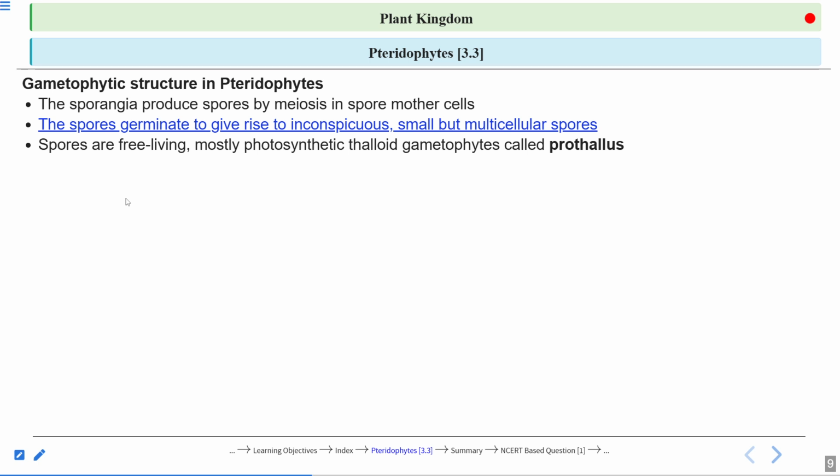So here, these are spores, which come from the previous slide where we saw the sporangia. The sporangia bear the spores. Now when these spores fall on a suitable substratum, they germinate and give rise to a photosynthetic thalloid structure, but it is a gametophyte. Gametophyte means haploid. It is haploid, so they can carry out photosynthesis as well. And that particular structure is called prothallus. Very, very important point.